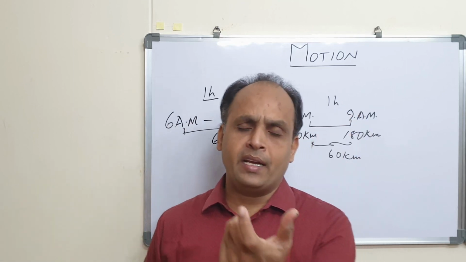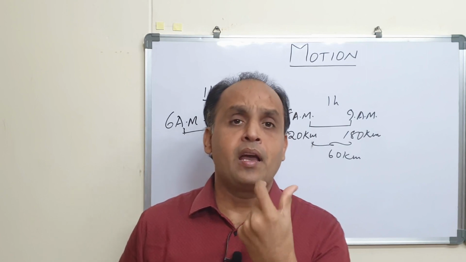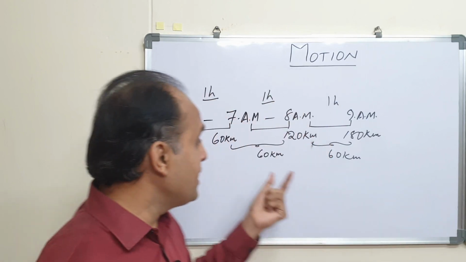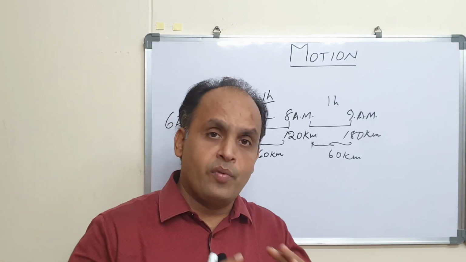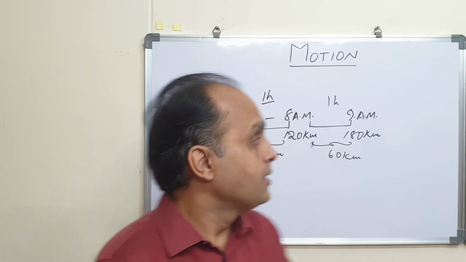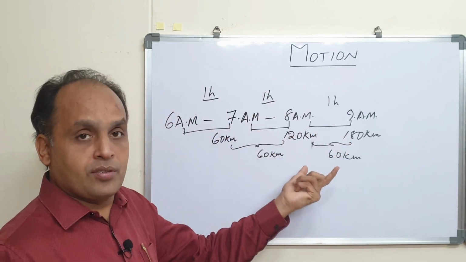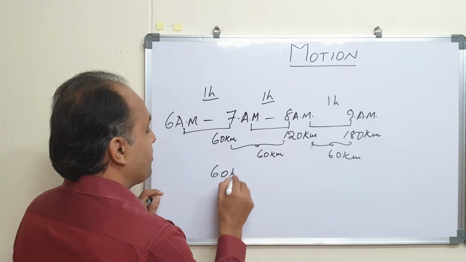So the distance covered for every hour is fixed: 60, 60 and 60. So the speed of your vehicle on an hourly basis is 60 kilometers per hour.